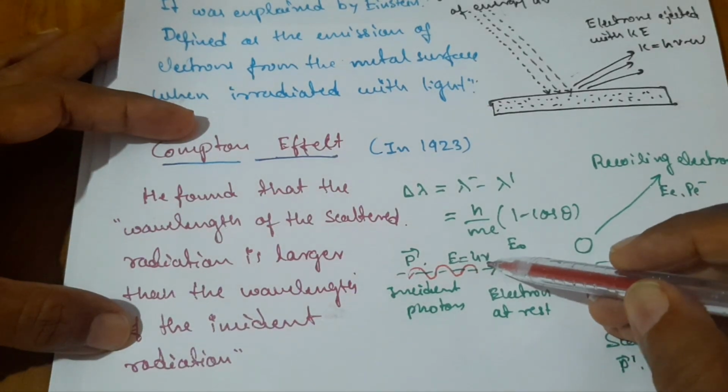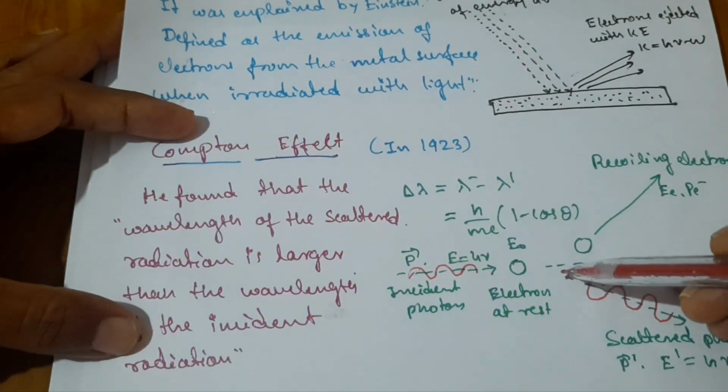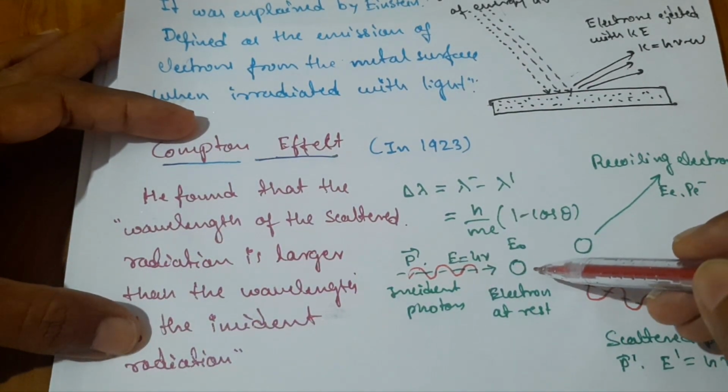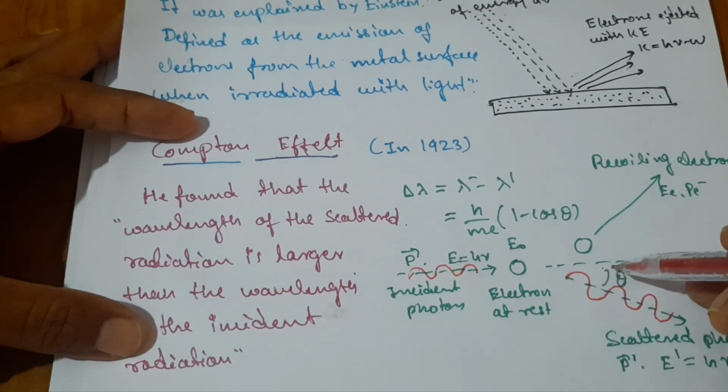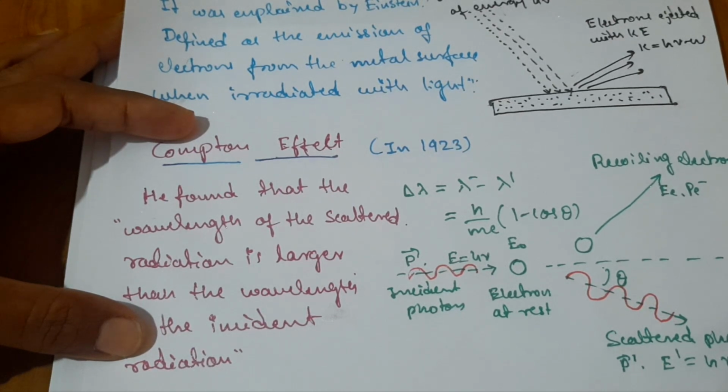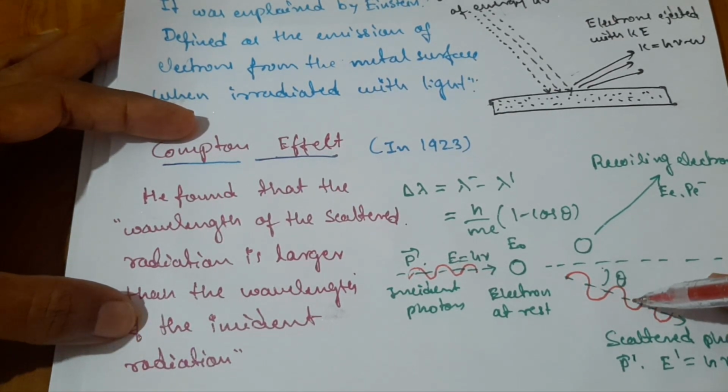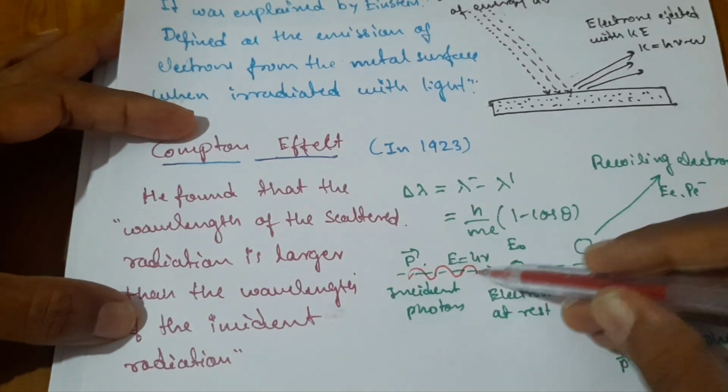Initially it has a photon of energy h nu. Once it is scattered by making an angle theta, the scattered photon energy is given by h nu prime, so its wavelength is larger than the incident wavelength.